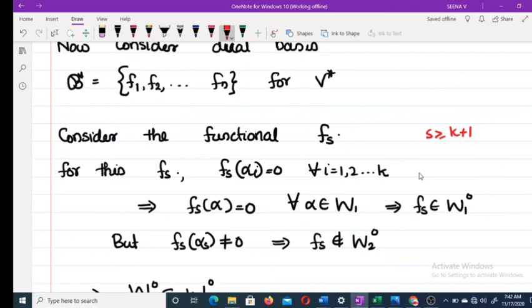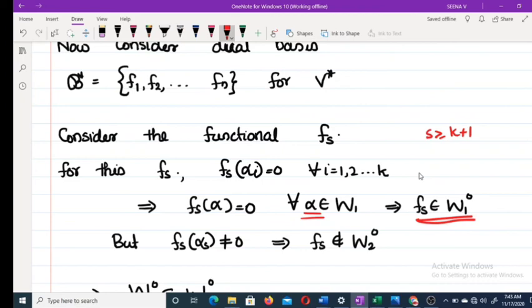Therefore fs of alpha equals 0 for every alpha belonging to W1, because every alpha belonging to W1 is a linear combination of the alpha i. So fs of alpha equals 0 for every alpha in W1. This implies fs belongs to W1 not.